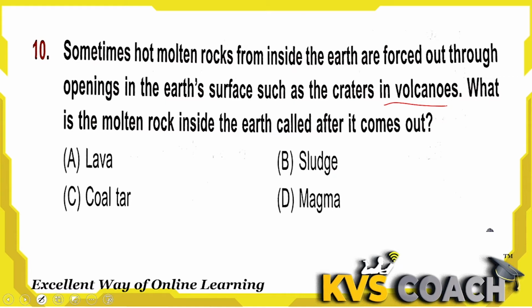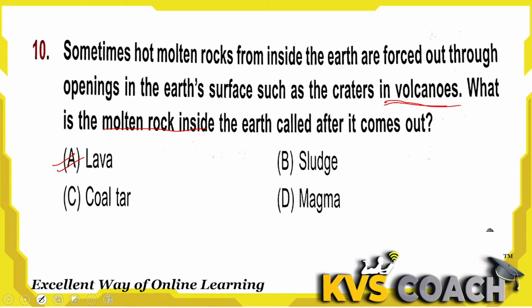Let's check what we call it. We call it lava. Option A is the right answer here. Okay, this molten rock is called lava. When a volcano erupts, then what comes out? Lava comes out. Okay. Option B is sludge.